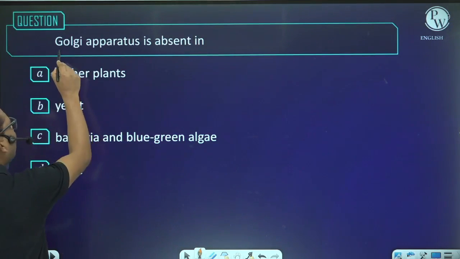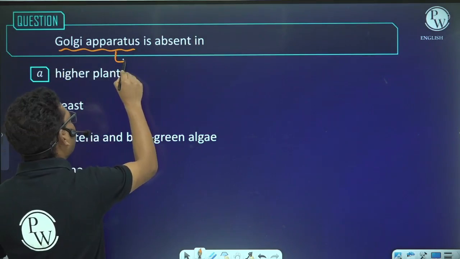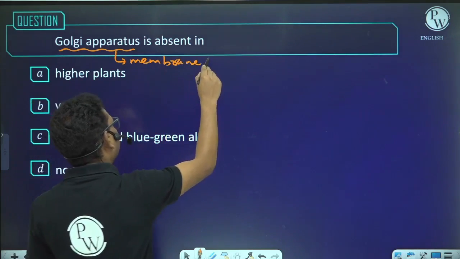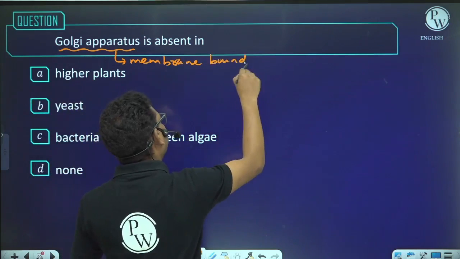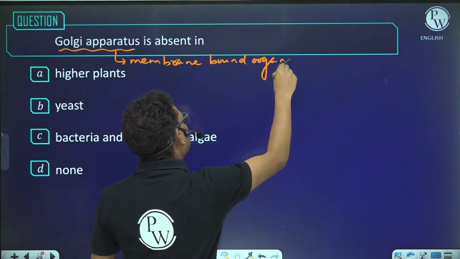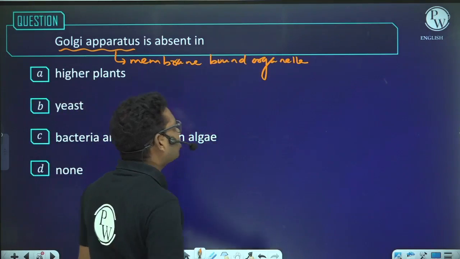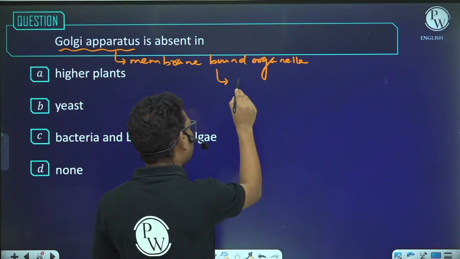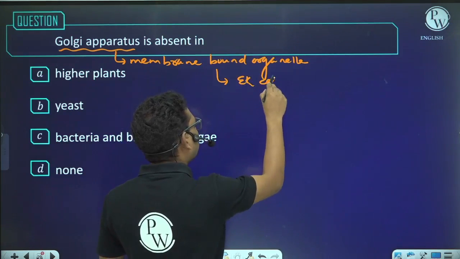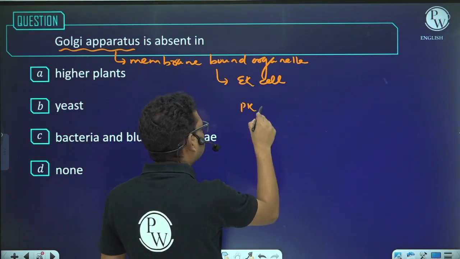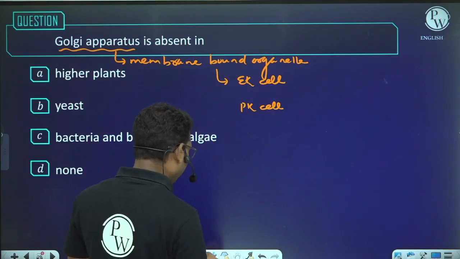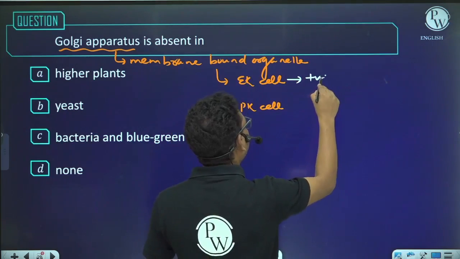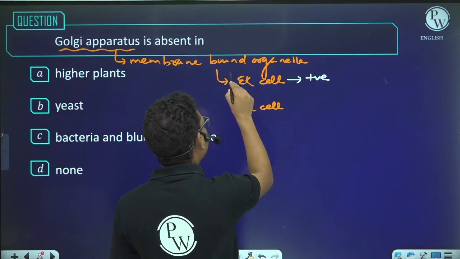See, the Golgi apparatus is a membrane bound organelle, and membrane bound organelles, what about their occurrence? Suppose I have a eukaryotic cell and a prokaryotic cell. In eukaryotic cells they have membrane bound organelles, that means they will have the Golgi body.